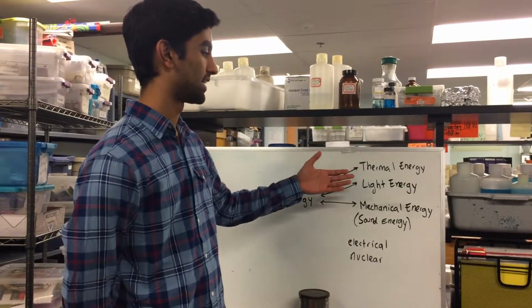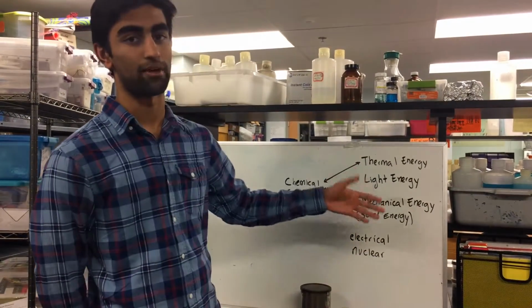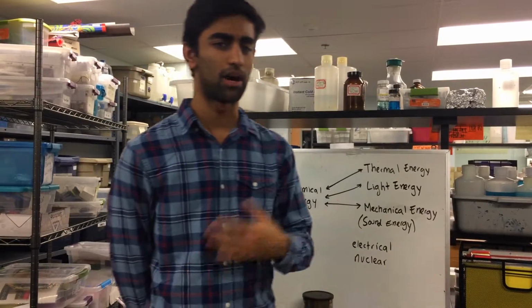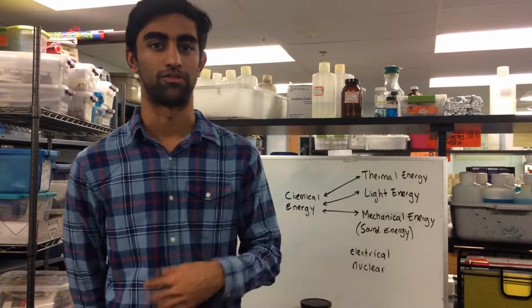Start by asking students to list different forms of energy. As they give their answers, make sure to write what they say on the board, slowly filling in this diagram without the arrows. A common answer that may come up is potential or kinetic energy. These are just states of energy and not actually forms of energy.